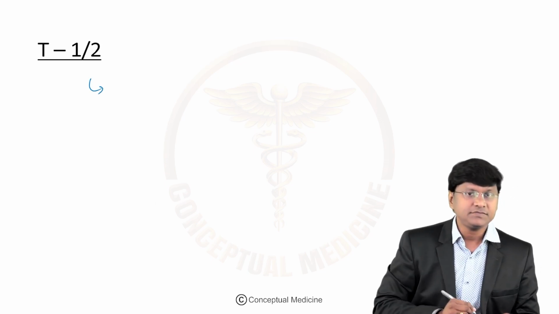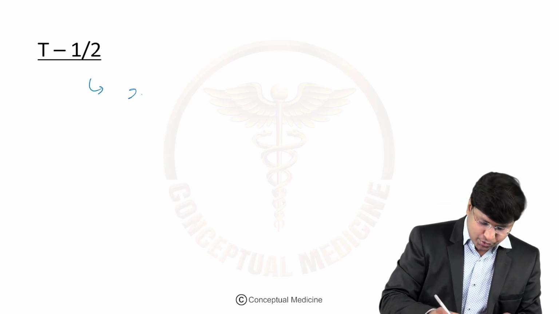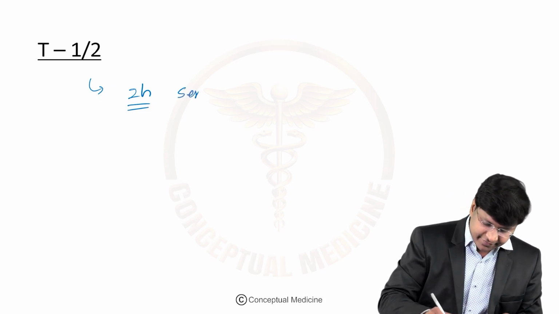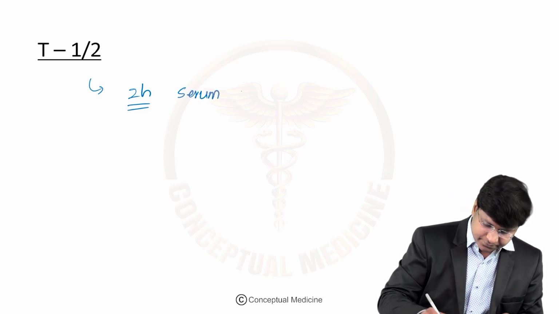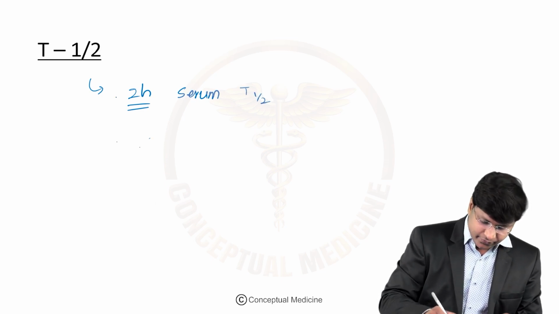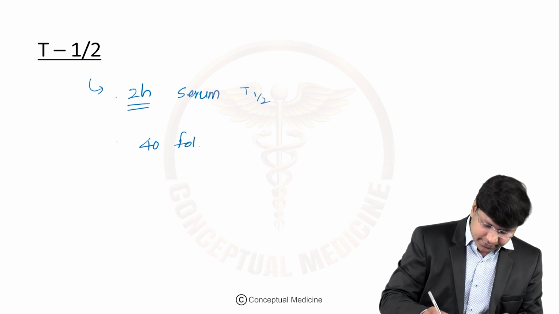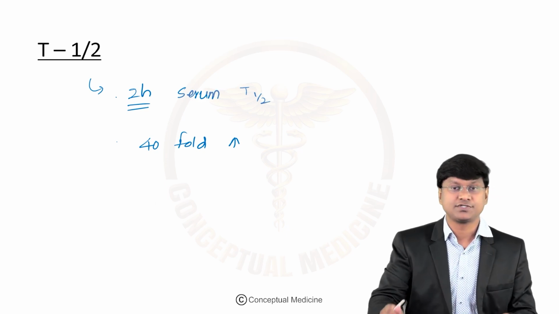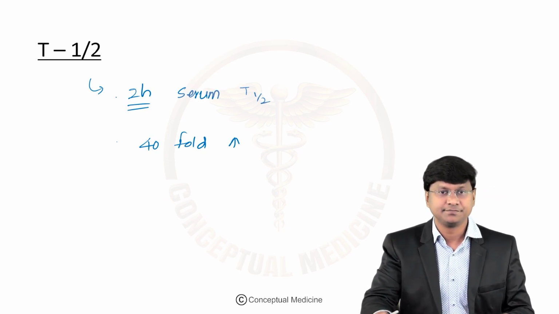So it has 2 hours of serum half-life, and 40-fold greater potency than native somatostatin to suppress growth hormone production.